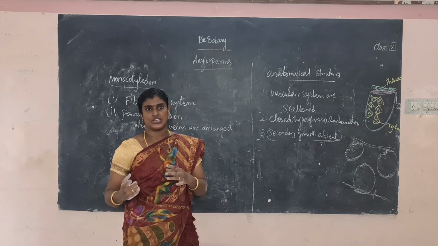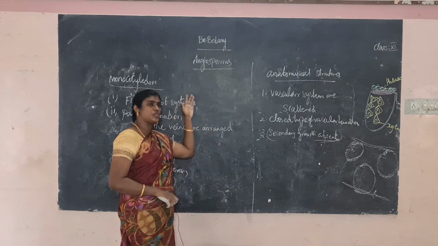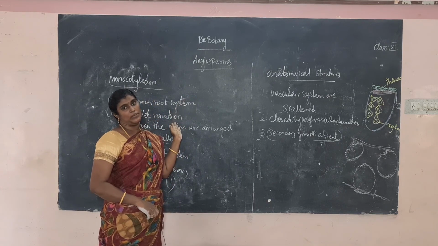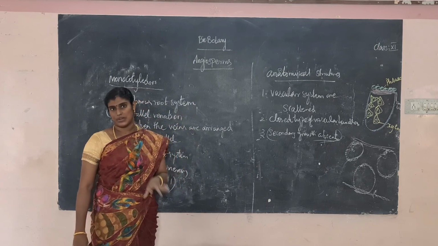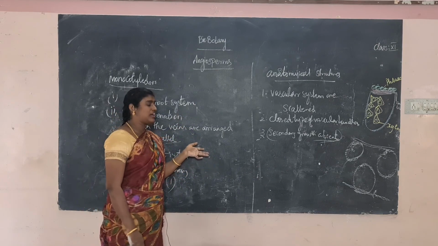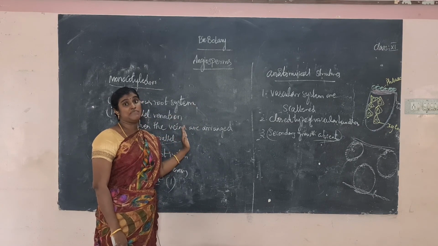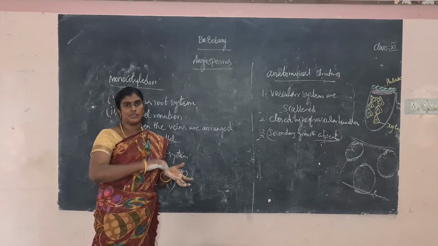Next is fertilization. Double fertilization is absent in gymnosperms, but double fertilization is present in angiosperms. Also, flowers are absent in gymnosperms and present in angiosperms. These are the main differences between gymnosperm and angiosperm.